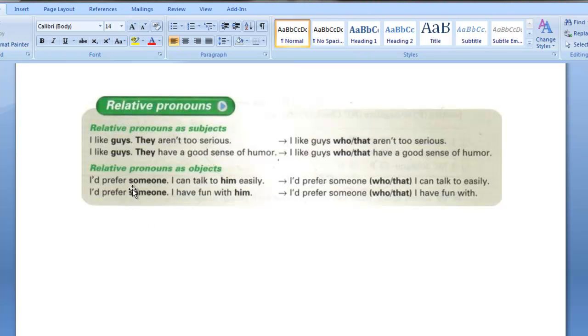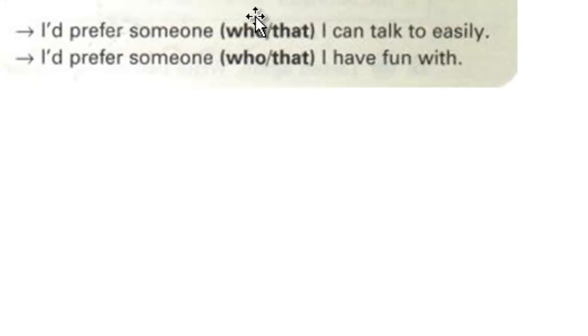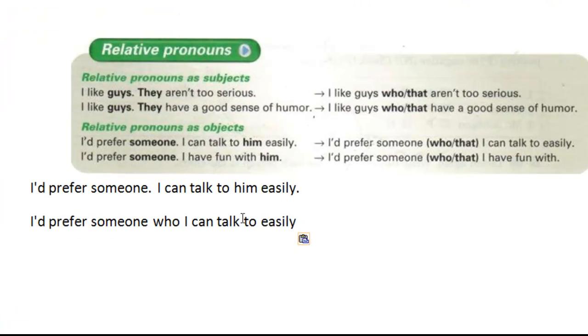We're going to take two pieces of information. I would prefer someone, I can talk to him easily. And our goal is to use the relative pronoun who or that and combine these two pieces of information into one idea. So let me write those two statements on the document here.